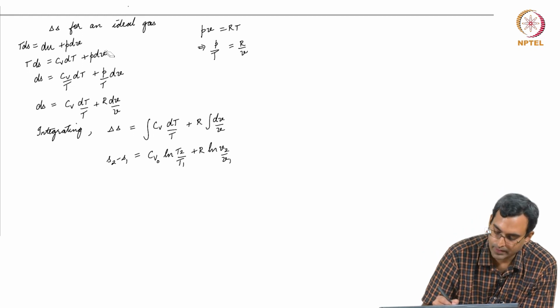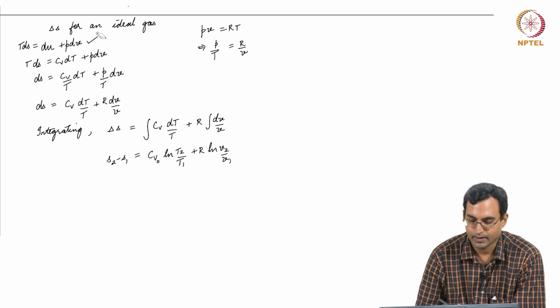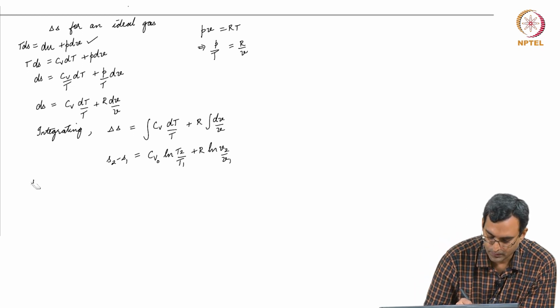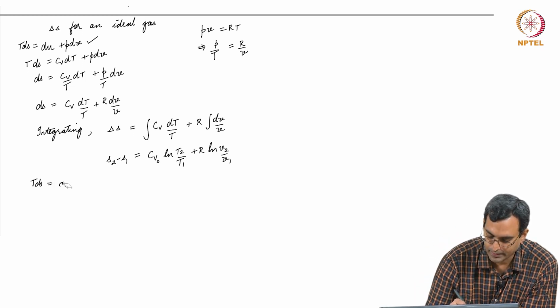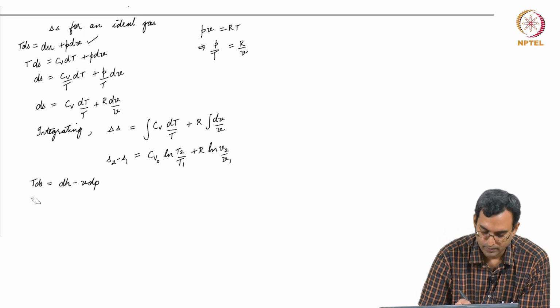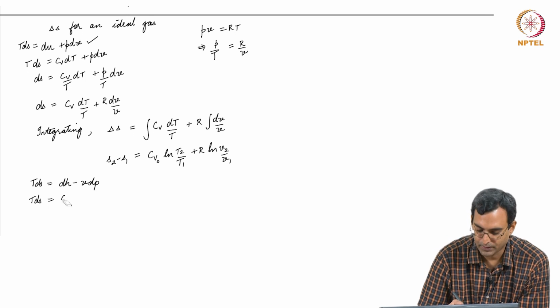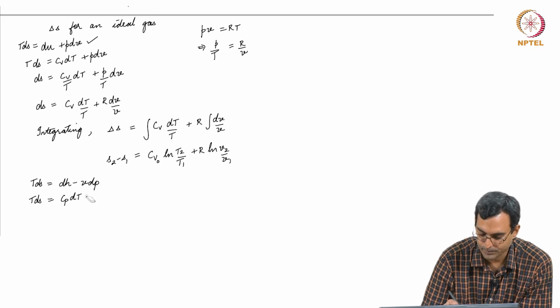I got this expression using this equation. I could have also used the other expression, which was essentially TdS is equal to dH minus VdP. So, I could have done this in a similar fashion. This gives me TdS is dH, for an ideal gas is Cp dT, minus VdP.